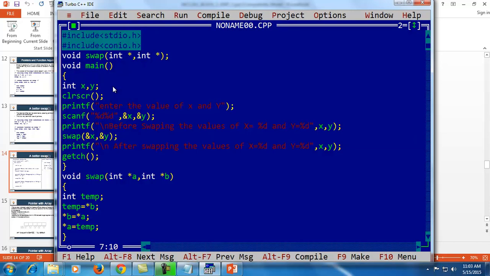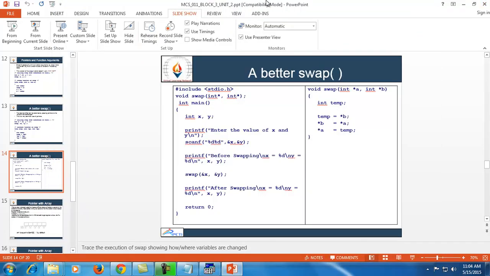So see how we can use pointers in functions. This is called call by reference also, because I have called the function by passing the reference of variable, not the value of variables. Here I am passing the reference, so this is called the call by reference. Now I will move to next slide.